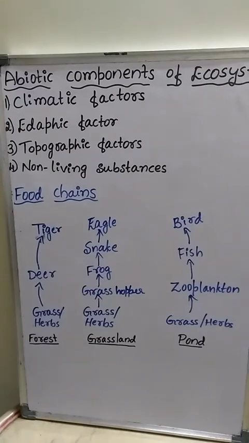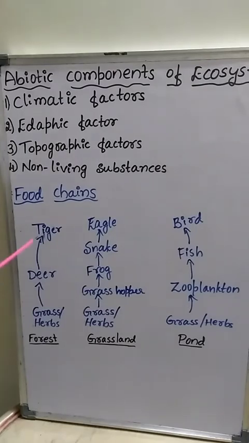Food chain is a sequence of organisms in a biotic community through which food passes, with members of a step becoming food of the members of the next step of the sequence. It means it's a list of who eats whom in a biotic community.